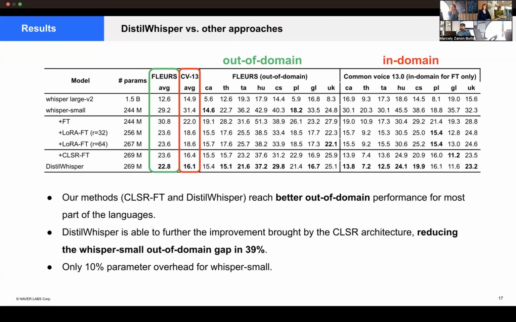Especially knowledge distillation was able to further improve this performance, reducing the Whisper Small out-of-domain gap by 39%. And this was done with only 10% parameter overhead, which means around 25 million parameters, which is negligible if we compare the size of small to large.